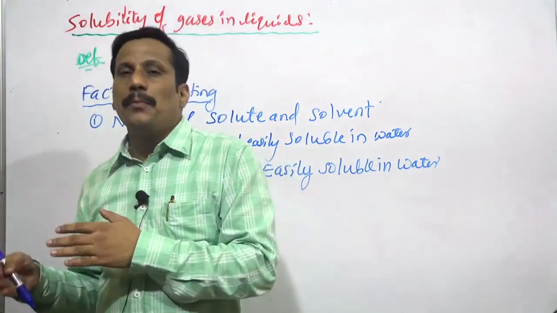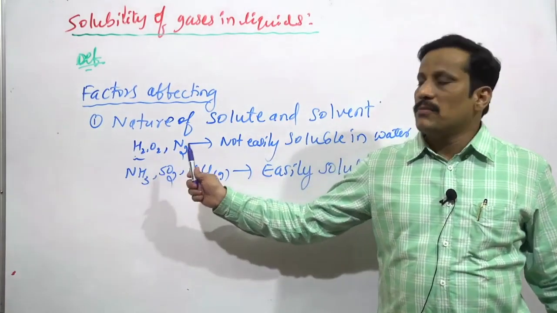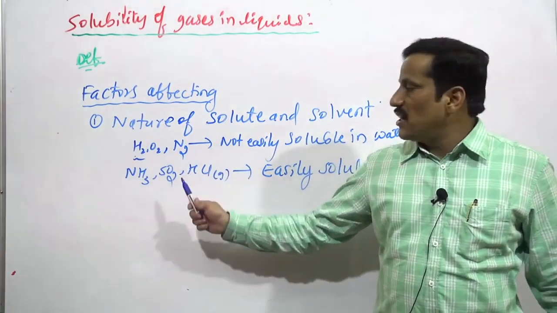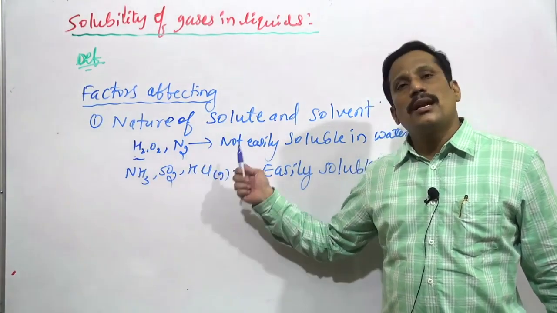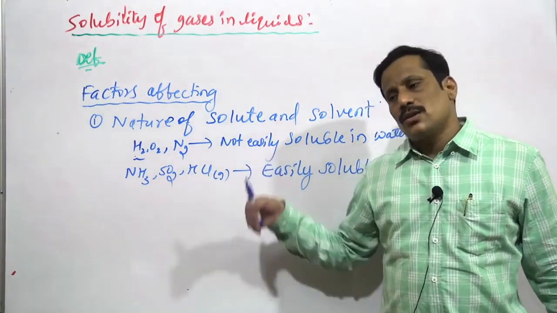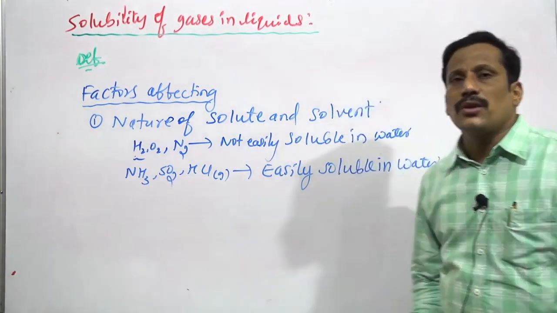And they form a compound. Ammonia reacts with water, forms ammonium hydroxide. Sulfur dioxide reacts with water, forms sulfurous acid. Hydrogen chloride gas dissolves, reacts with water, forms hydrochloric acid.